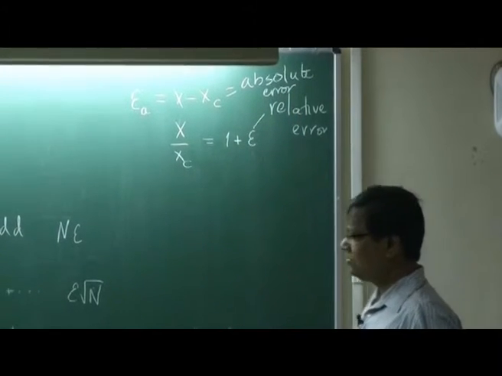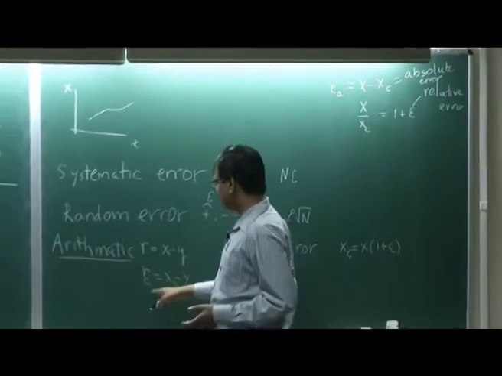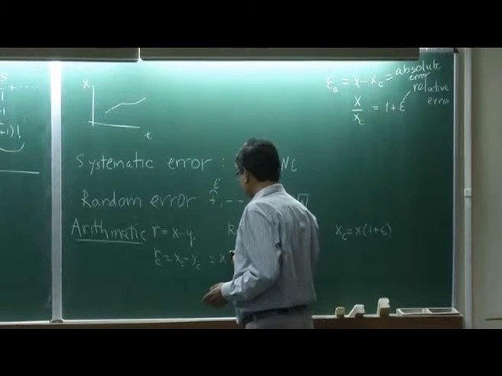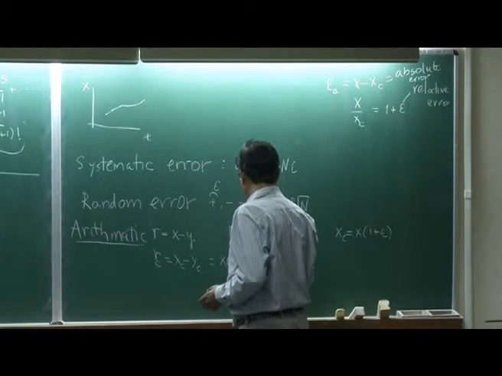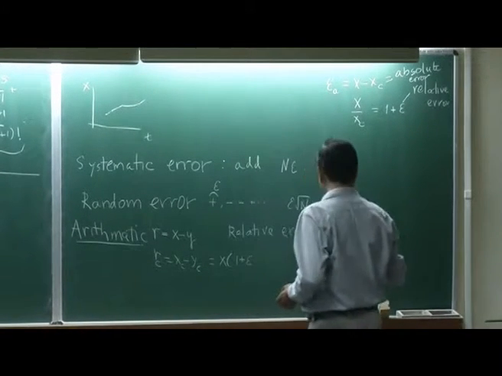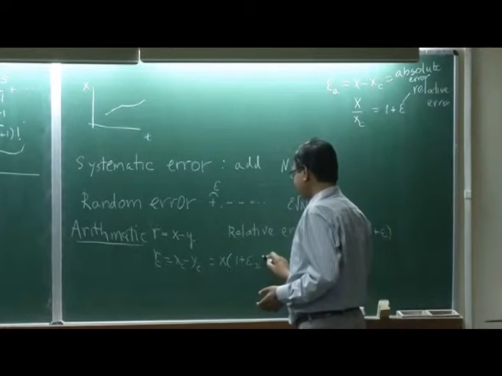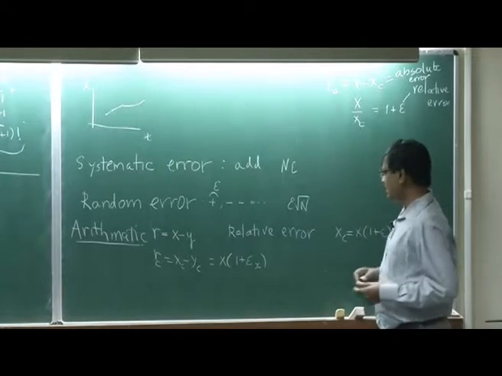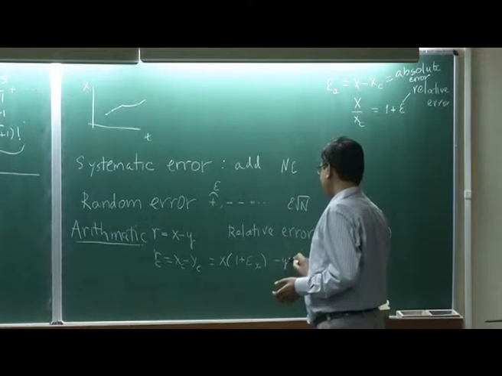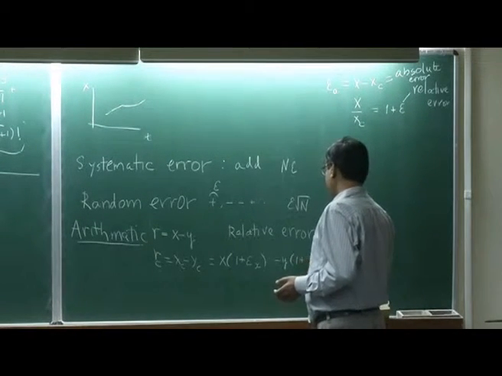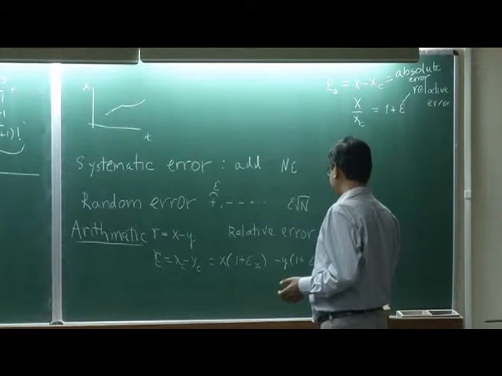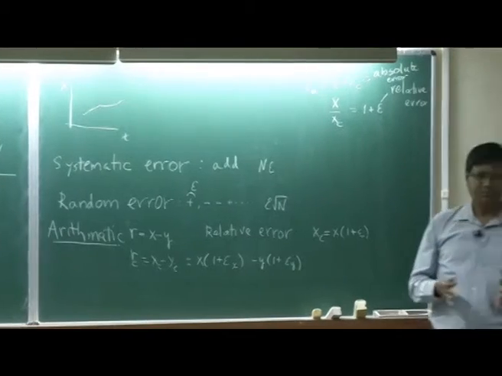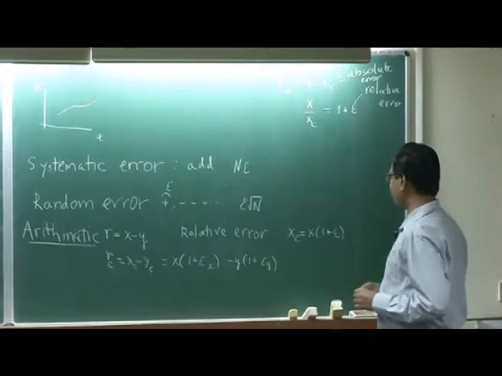Okay. So, now let us estimate what is RC minus R. So, this is going to be x times 1 plus epsilon x, error in x, where the two errors could be different, and then the other one is y times 1 plus epsilon y. Epsilon could be positive or negative, it could come in either sign.